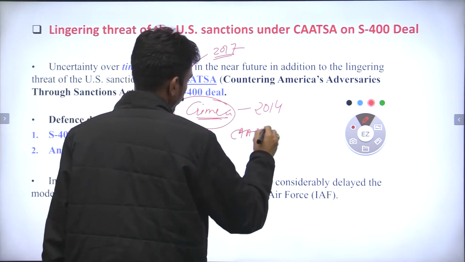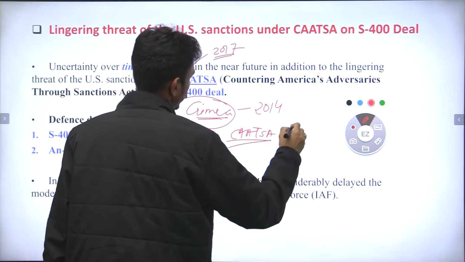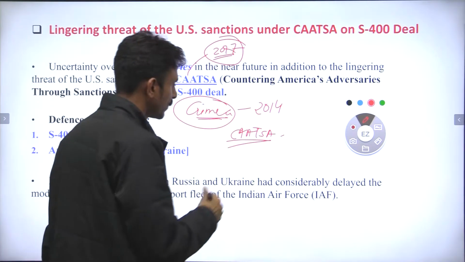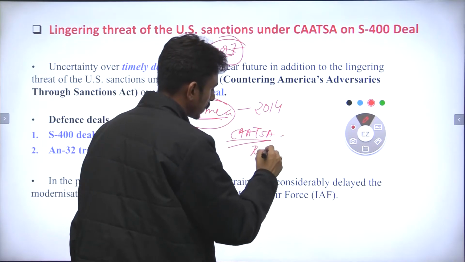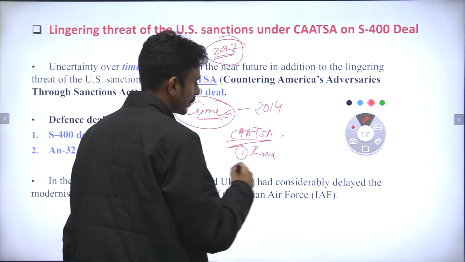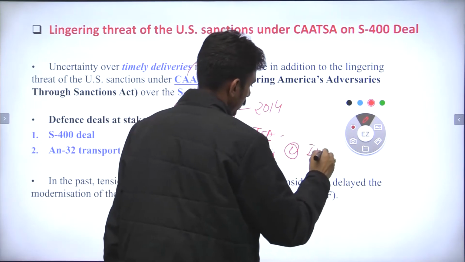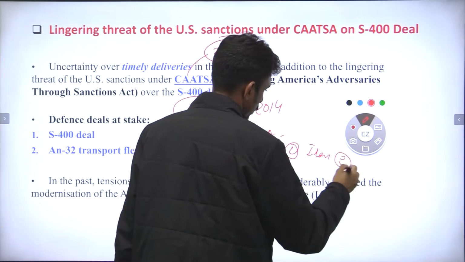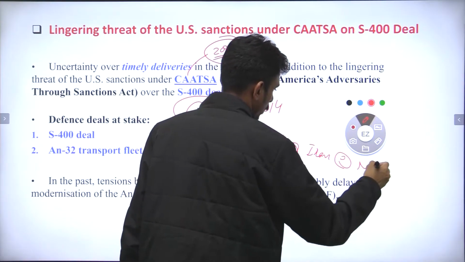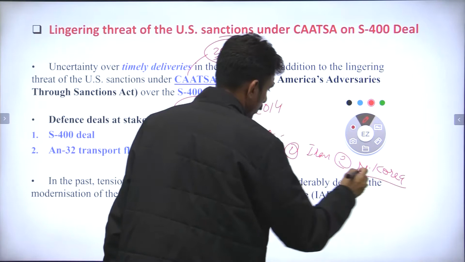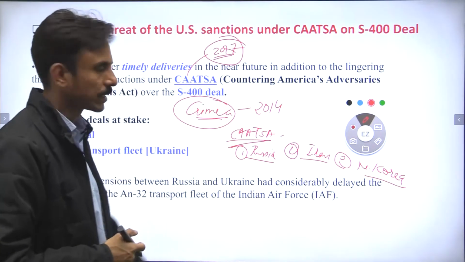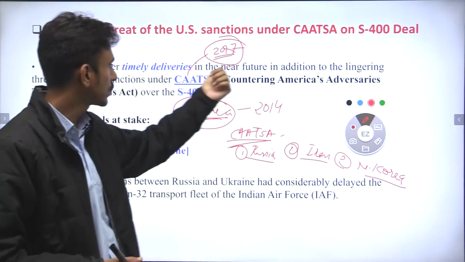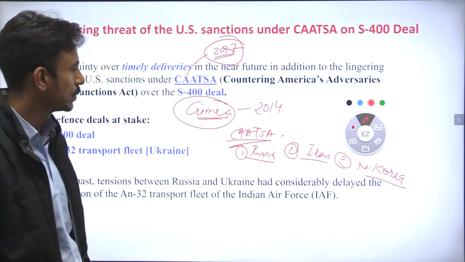So under the Donald Trump administration in the year 2017, the CAATSA Act came into being, which clearly said that if any country enters into a military trade with Russia, Iran, and North Korea, and these are the countries which are the adversaries of America, correct?